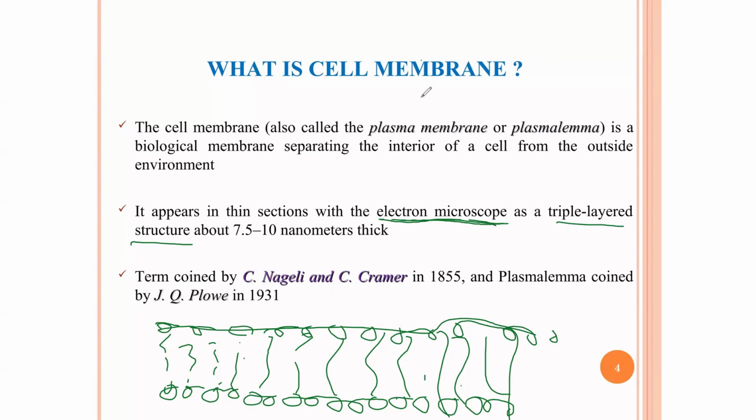So these are the two scientists that coined the name cell membrane. And for the plasma lemma, I told you the other name for the cell membrane is also plasma lemma. It was coined by Lowe in 1931.